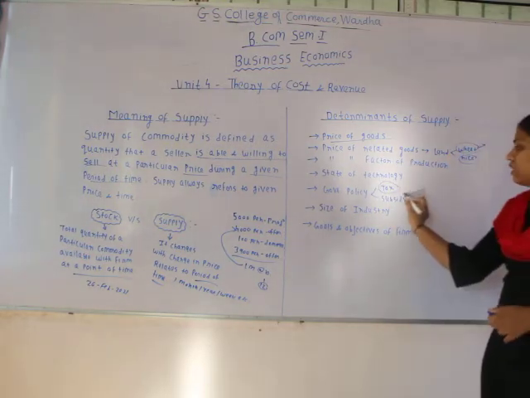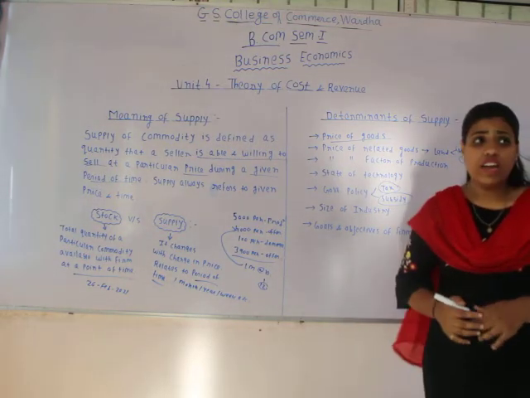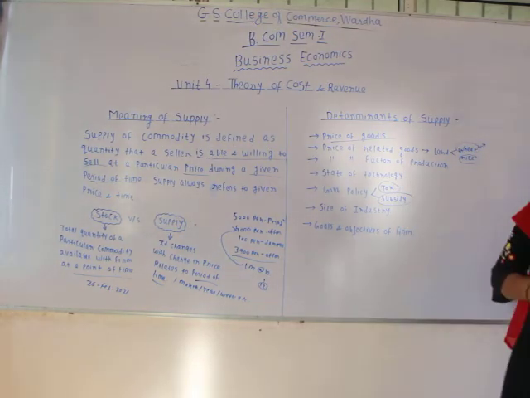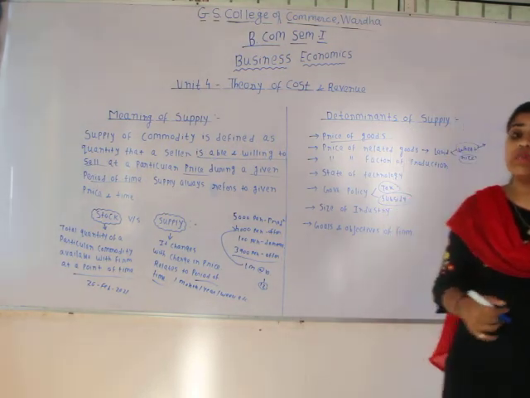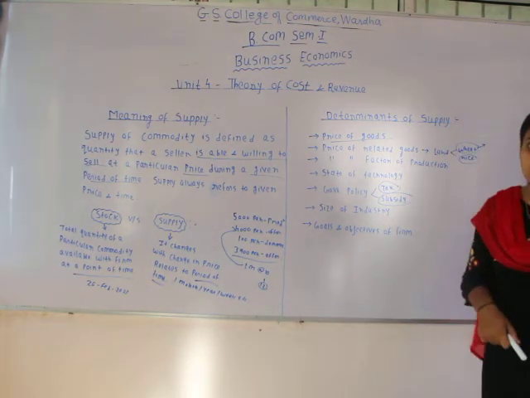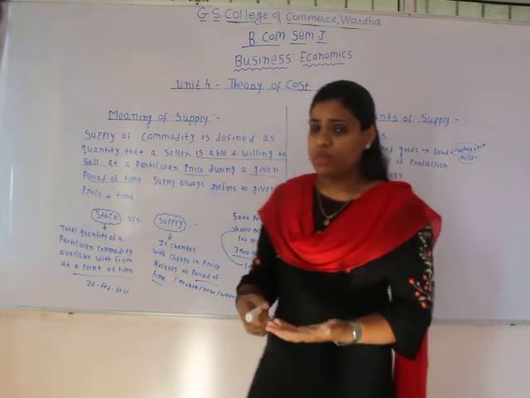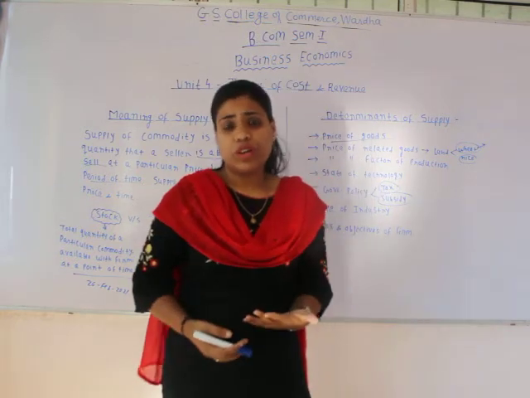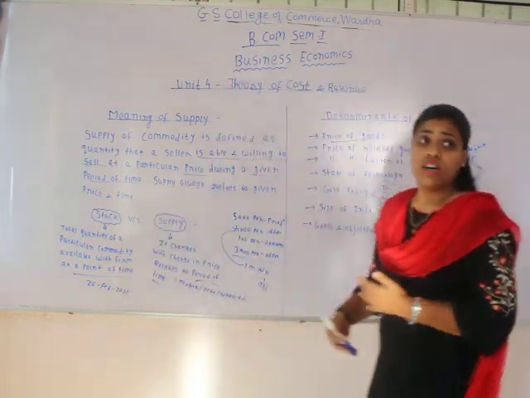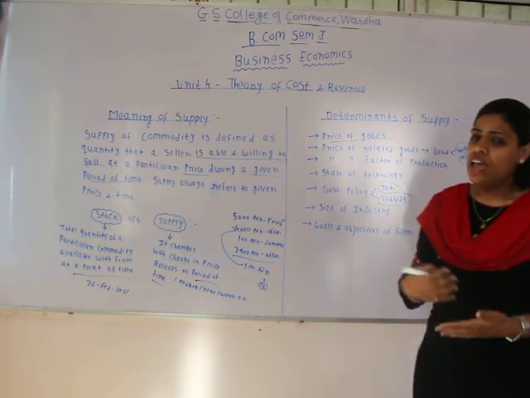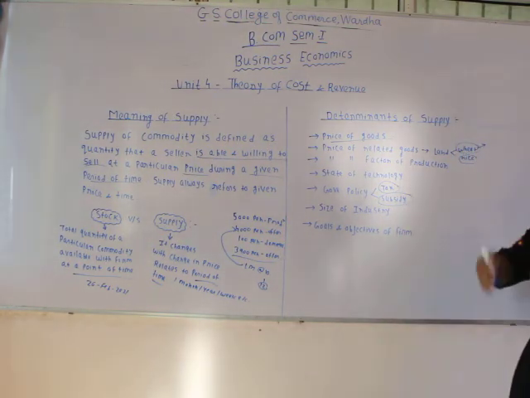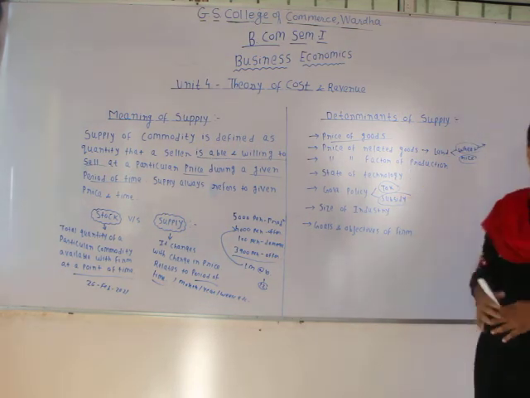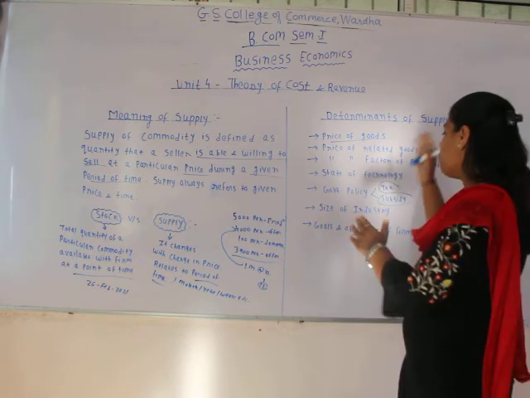The next one is subsidies. See, if the government wants to increase the supply of a particular commodity in the market, what will it do? It will start providing incentives to the producer in the form of subsidies. When subsidies are given to the producer, the cost of production reduces, and when the cost of production reduces, the profits are maximized, and when the profits are maximized, suppliers are ready to supply more in the market. Therefore, this way government policy is one of the important factors that determines the supply of a commodity.